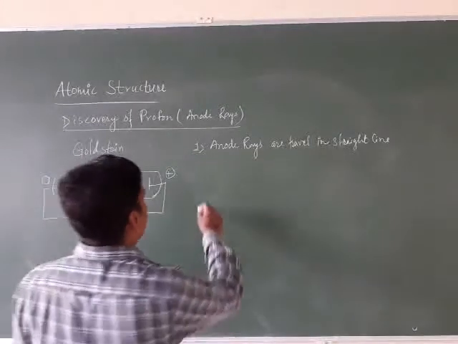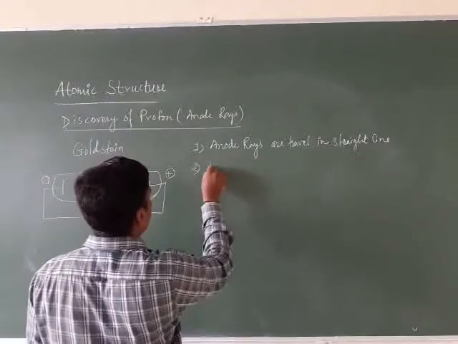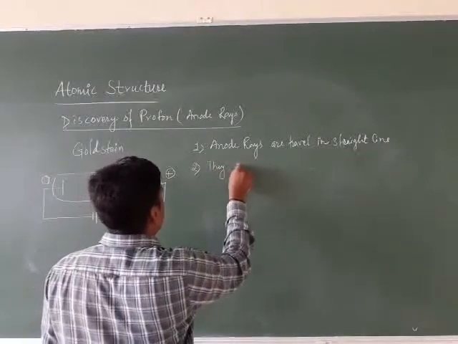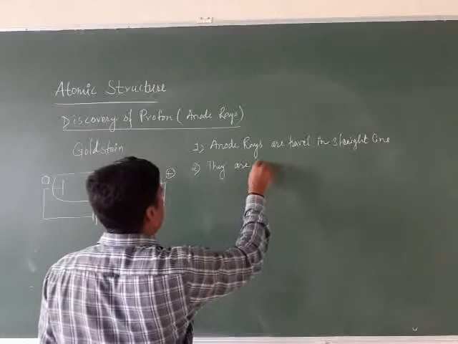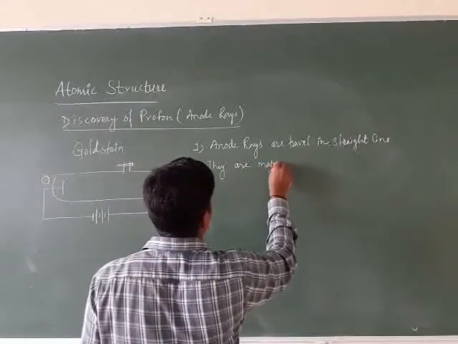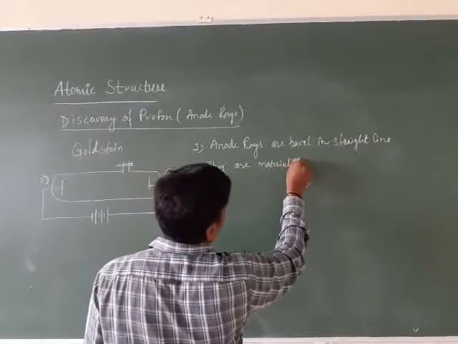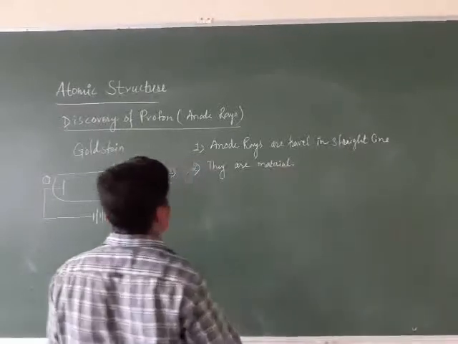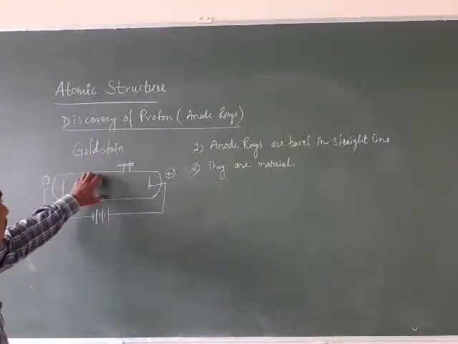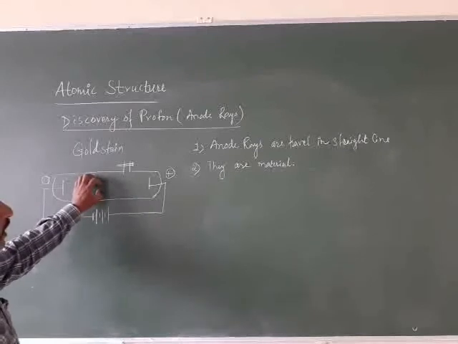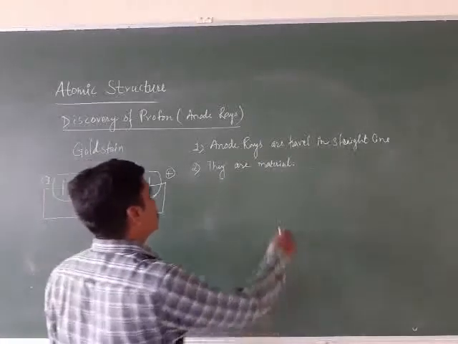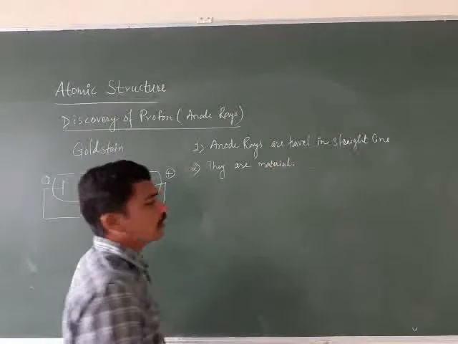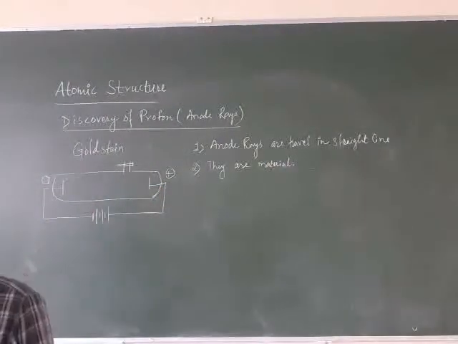They are also material particles. Whenever we keep the pinwheel in this, the pinwheel is rotated. So they are also material particles, like electrons.